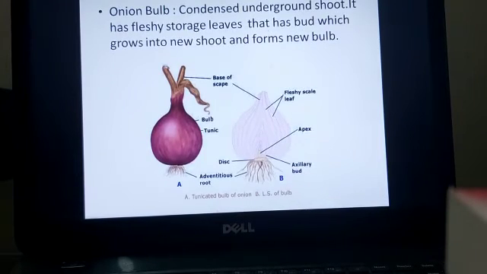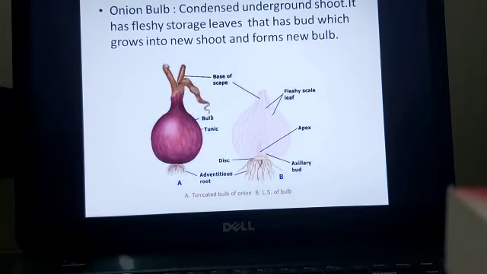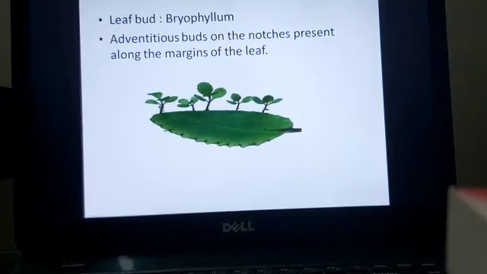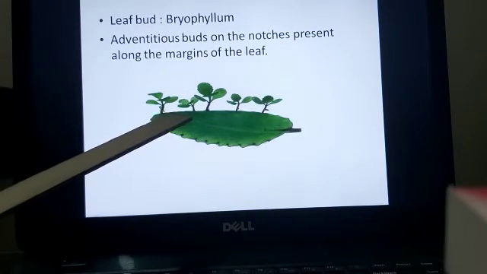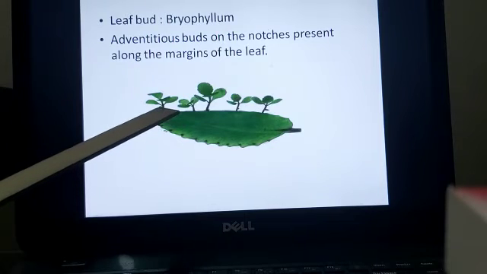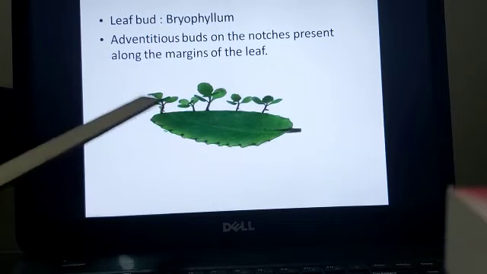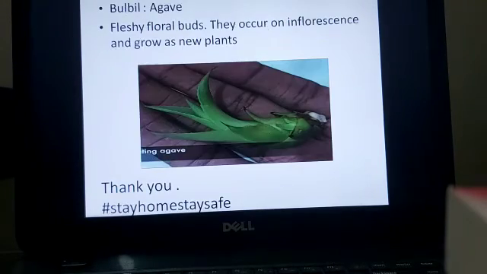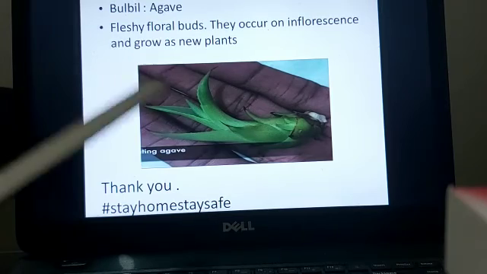Next is onion bulb. Condensed underground shoot. It has fleshy storage leaves that have a bud which grows into a new shoot and forms a new bulb. Next is leaf bud, that is bryophyllum. Adventitious roots are formed along the margin of the leaf, and then these get cut off from the leaf, and then these lead an independent life. Next is bulbil. Example is agave. Here they occur on inflorescence and then they grow as new plants. These arise from the buds.